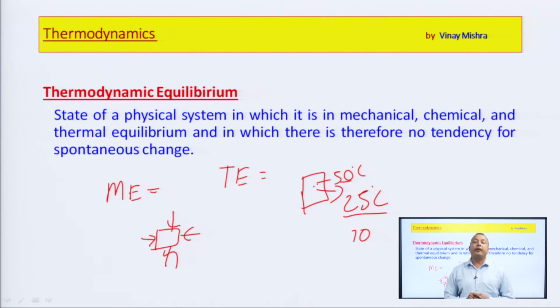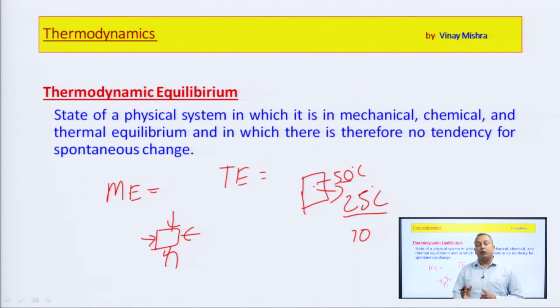The third one is the chemical equilibrium. We can say that chemical equilibrium is the condition in which no chemical reaction will occur, or the spontaneous changes in a body in terms of chemical energy are not there.